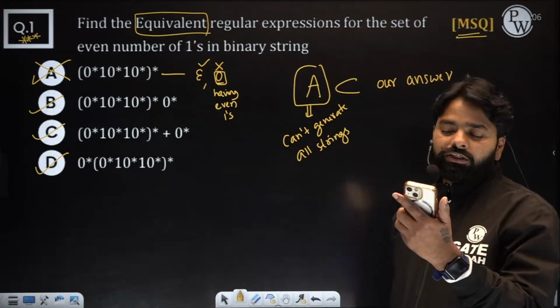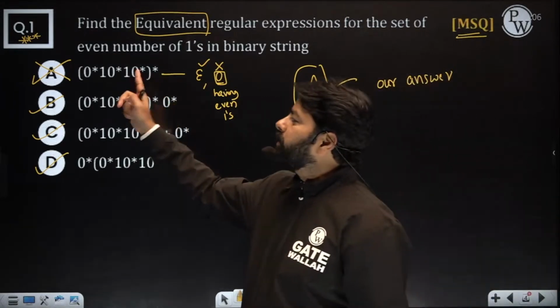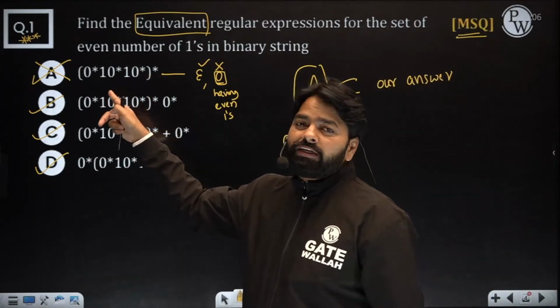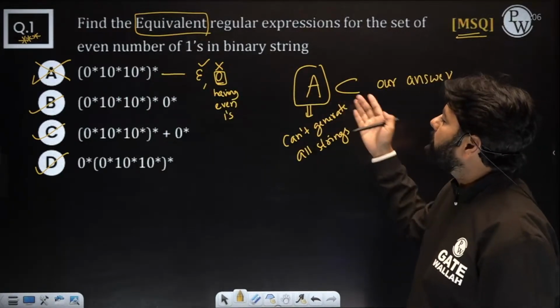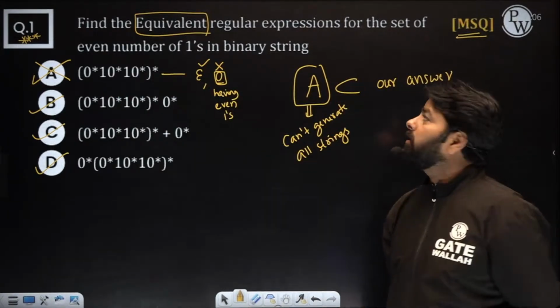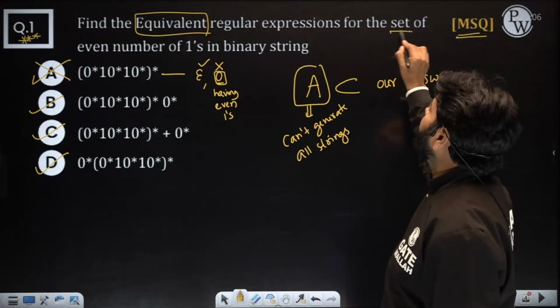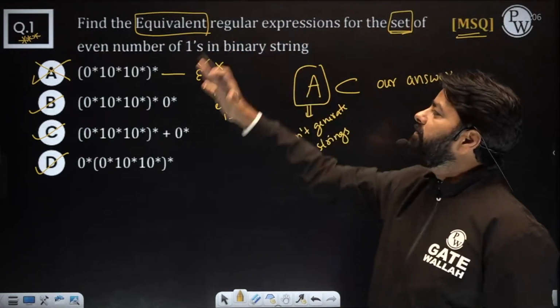No zeros you can't generate. So those people are answering option A. It looks like even number of ones, but it is generating only some of the even number of ones. But we want to generate the whole set of all even number of ones.